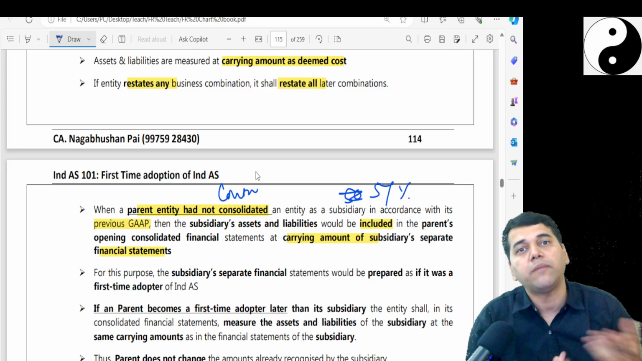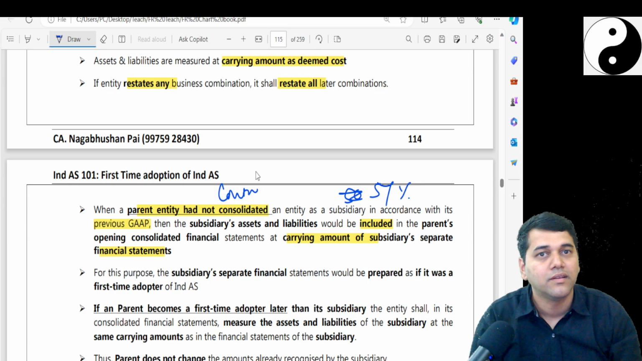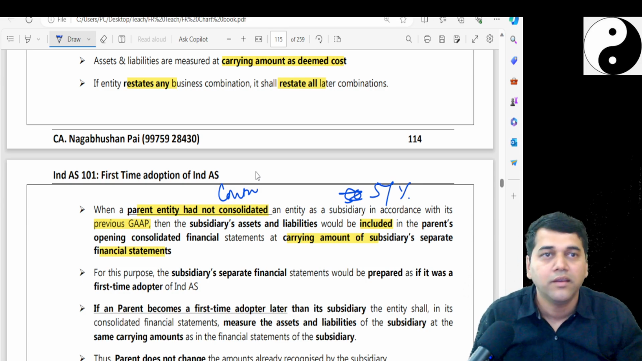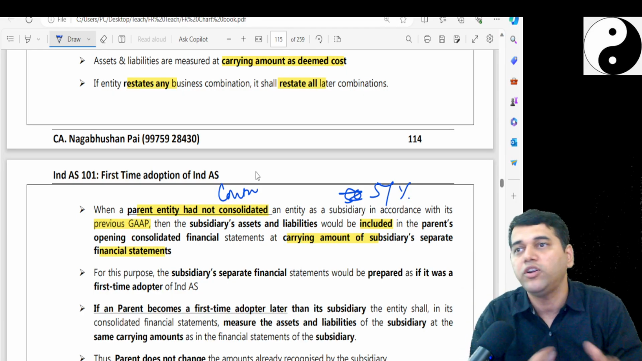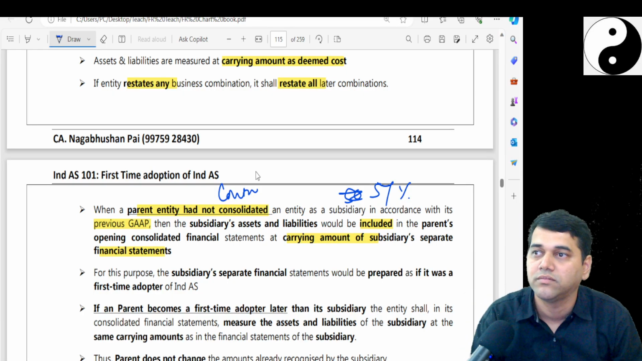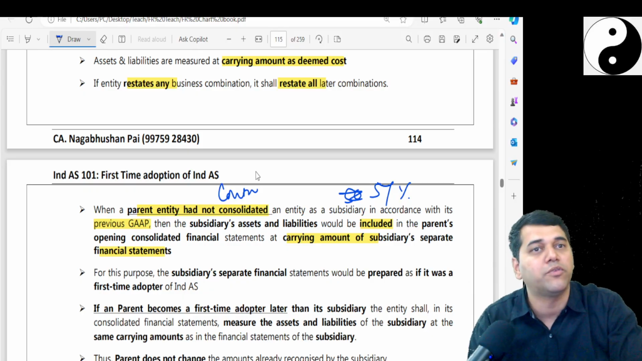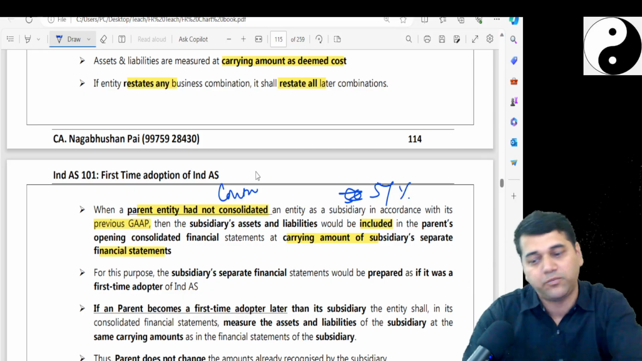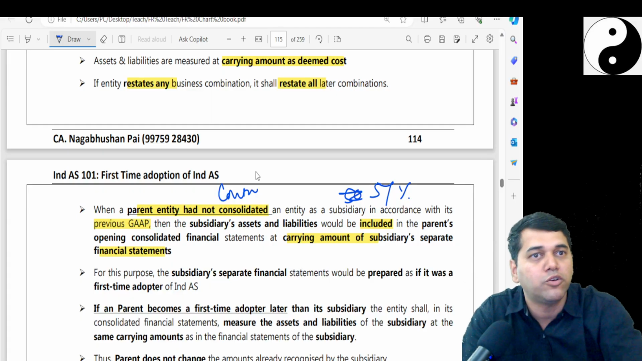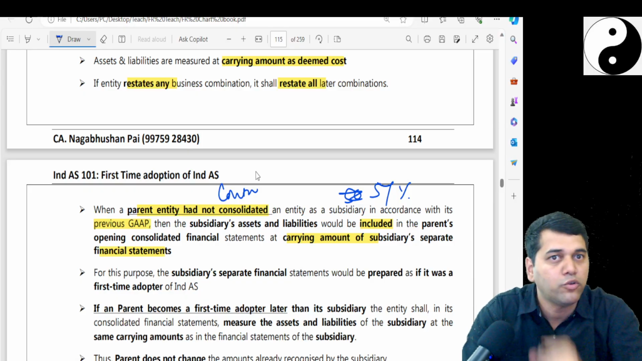Say the parent says, look, I am holding only 40%. Take the Angel Limited example, Little Angel Pharma. The parent says, look, I will not prepare a CFS. Why? Because it is not my subsidiary. I am holding only 40%, it is my associate. But Ind AS says, no. Even though you are holding 40%, show me your AGM pattern. As per this pattern, you are the controlling stake there. Means you are the majority among the minority. So you have to consolidate.